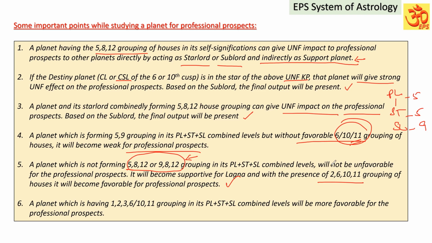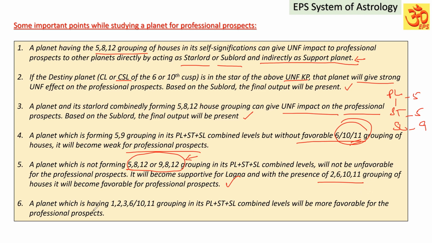If it is also having favorable houses, that impact is going to be comparatively lesser. If it is not having that favorable grouping, then the impact is going to be more. So each and every house, when they are having a combined impact, has some value. Depending on the grouping of houses, and on the favorable grouping of houses, the impact will be different. That we have to keep in mind.